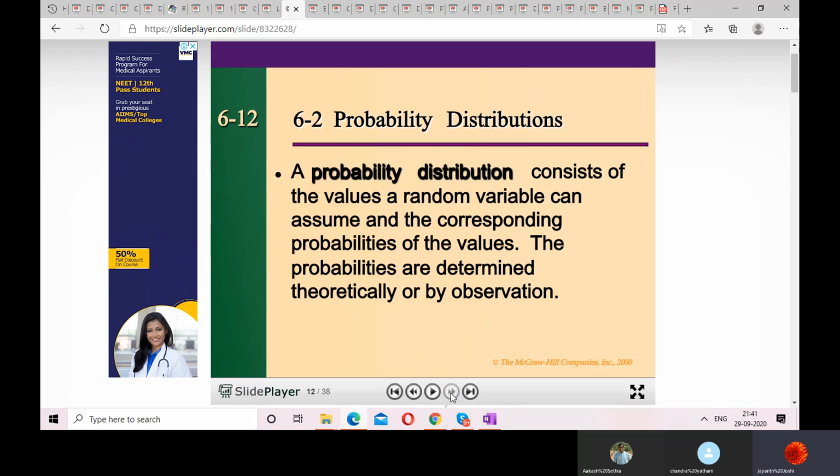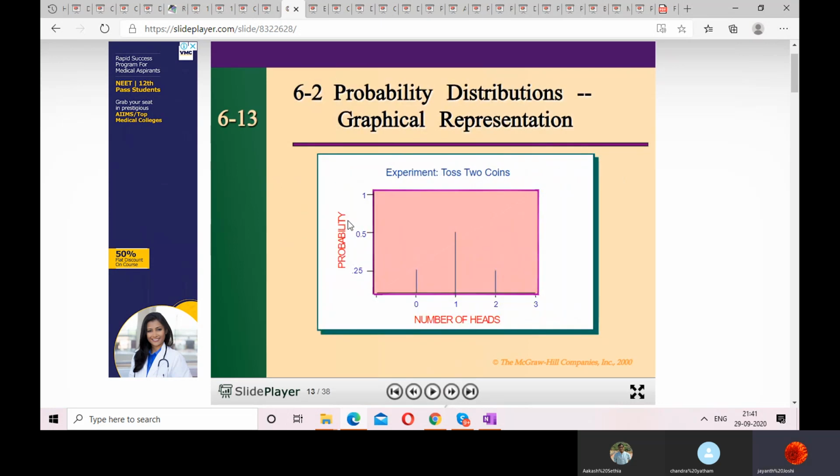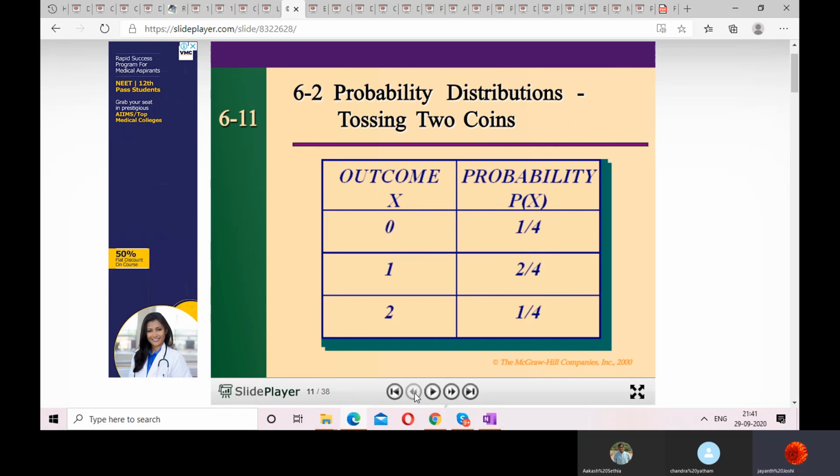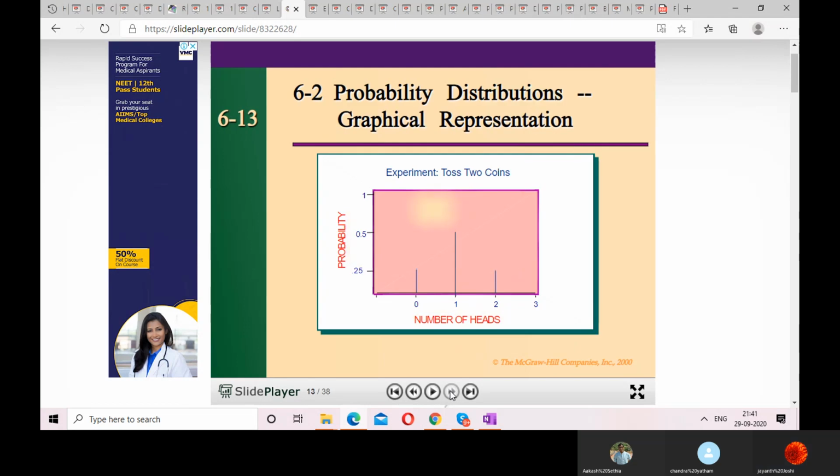Okay. Now, here the probabilities are, so I have taken the probabilities. See, the probabilities are very clear. 1 by 4 is 0.25. This is like 1 by 2, 0.5, and this is 0.25. Okay. So 0.25, 0.5, 0.25, and here the number of heads. So these are the outcomes. Those are the random variables, and these are the probabilities. So the probabilities that these have occurred is given in this way. So I am just plotting them, and this is a distribution.